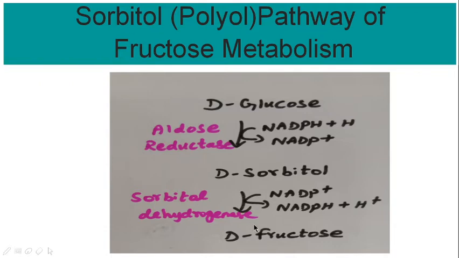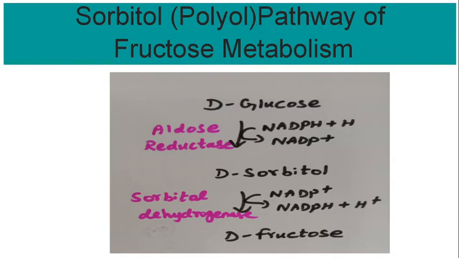Then this sorbitol is oxidized in the presence of the enzyme sorbitol dehydrogenase, which is present only in the hepatic cells, sperm cells, and seminal vesicle cells. This is how it works. This sorbitol will be converted into fructose, and it will further enter into fructose metabolism.